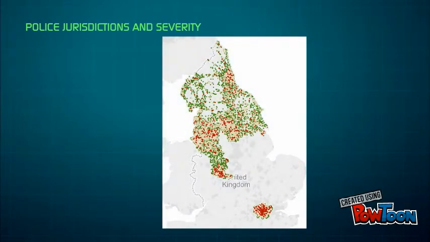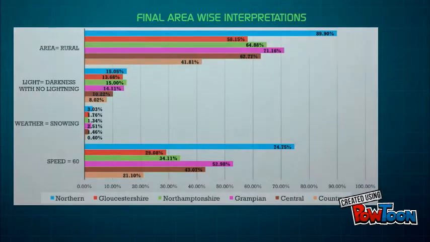Besides the data mining techniques, we also used the spatial geographical dispersion technique in order to clearly identify which areas fall under the fatal zone and which areas fall under the slight and the severe zone. Here the red indicates fatal, the mustard indicates severe, and the green indicates the slight zone.